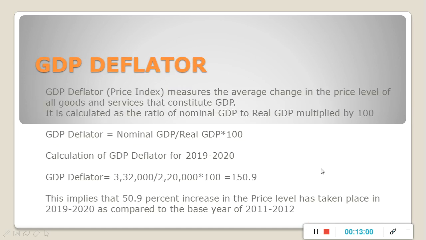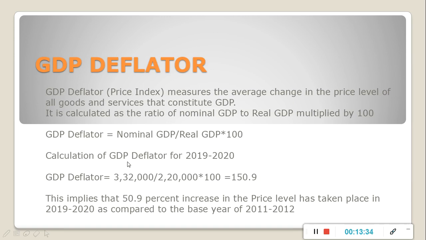Now we will learn about GDP deflator. What do you mean by GDP deflator? GDP deflator is none other than price index, which measures the average change in the price level of all goods and services that constitute GDP. It is calculated as the ratio of nominal GDP to real GDP multiplied by 100. We can have the formula of GDP deflator here. GDP deflator is equal to nominal GDP upon real GDP multiplied by 100.